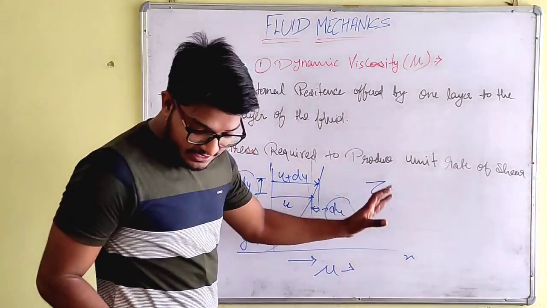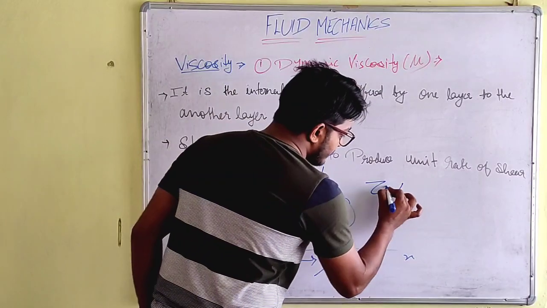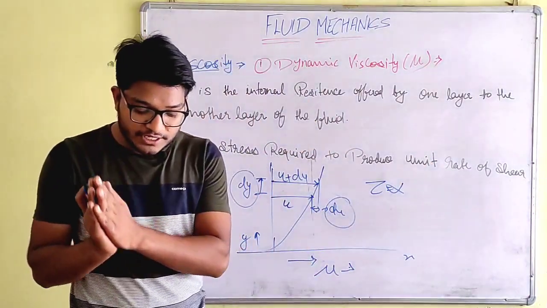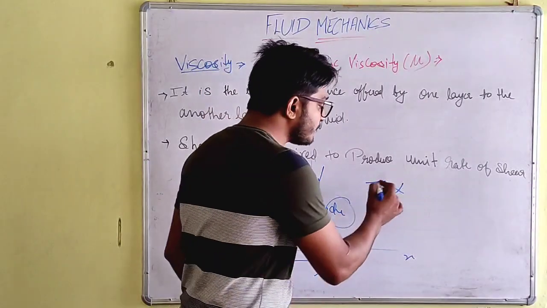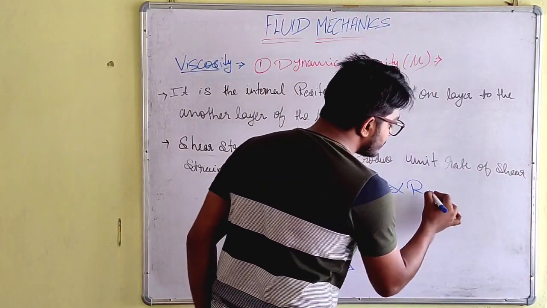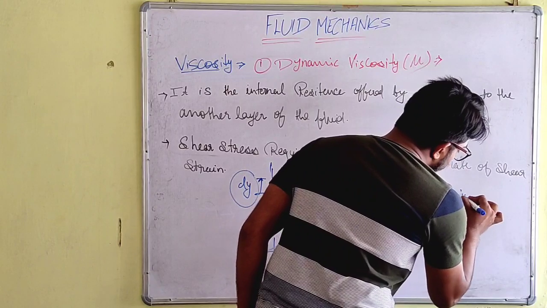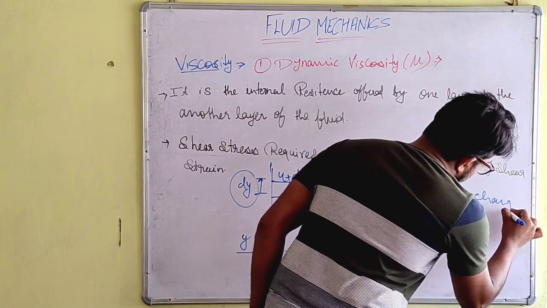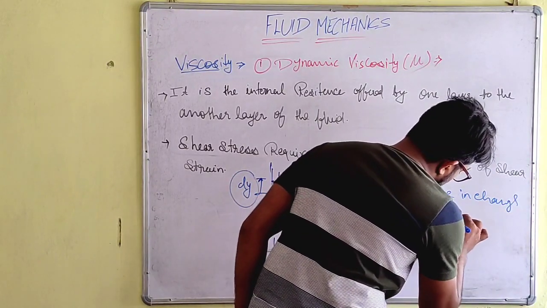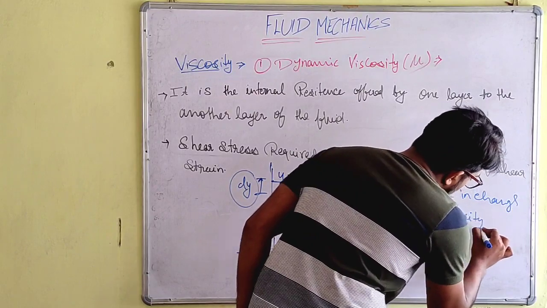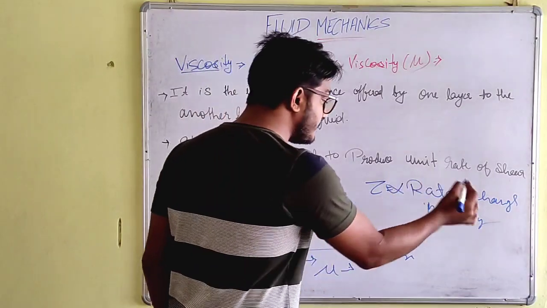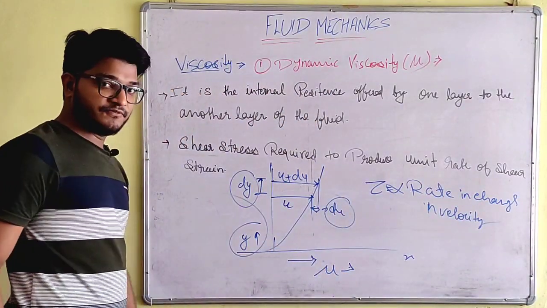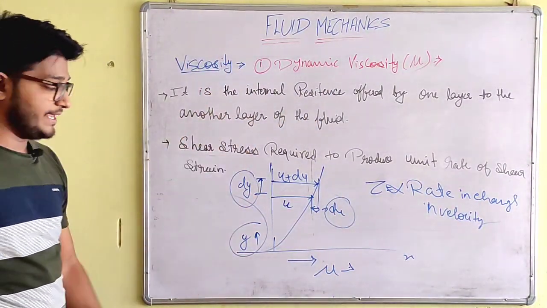Okay, so we can say that shear force is proportional to the rate of change in velocity with respect to the y direction.